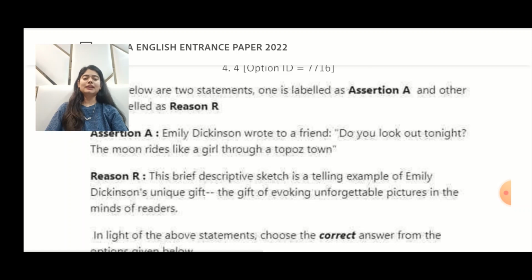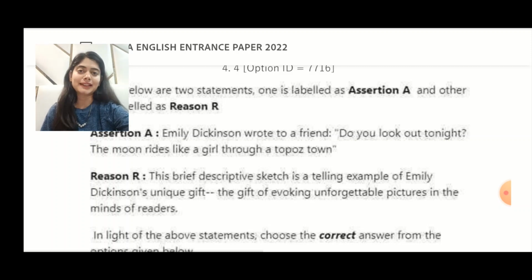And then your reason says, this brief descriptive sketch is a telling example of Dickinson's unique gift, the gift of evoking unforgettable pictures in the minds of readers. Literally, Emily Dickinson was a very beautiful observer. She could draw images out of anything and everything. And this multi use of universal images stands as one of the most remarkable features of Dickinson's poetry.